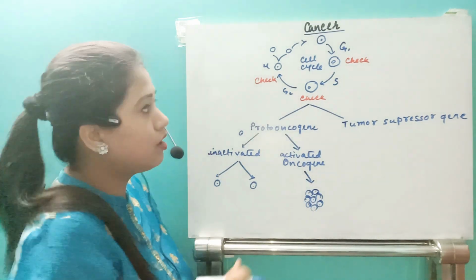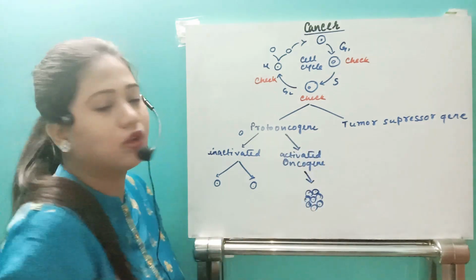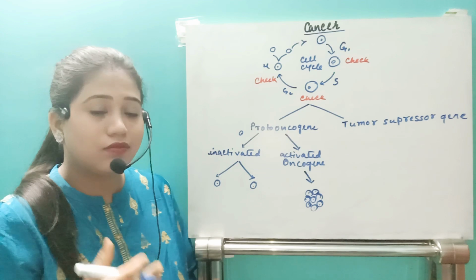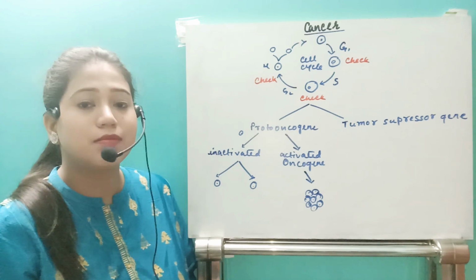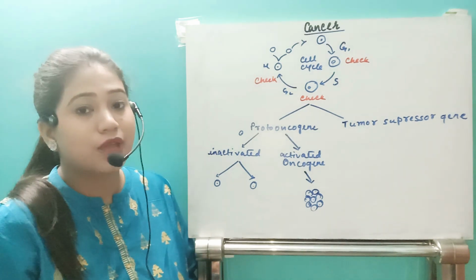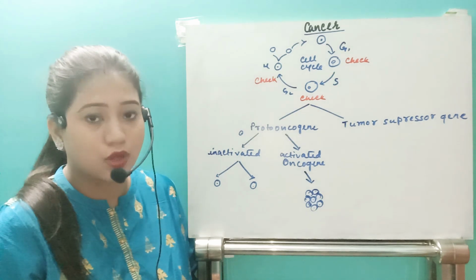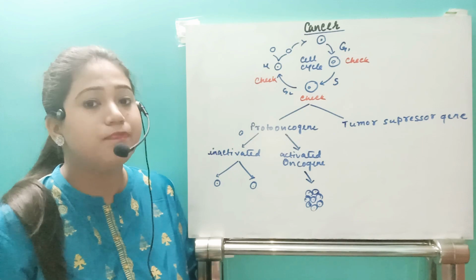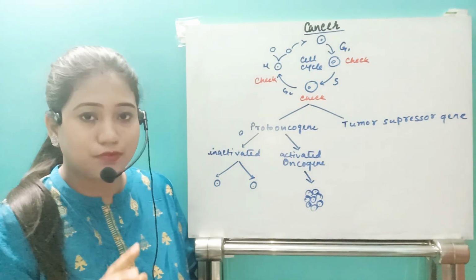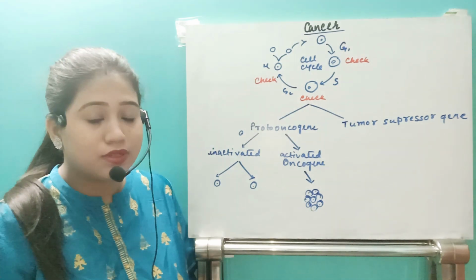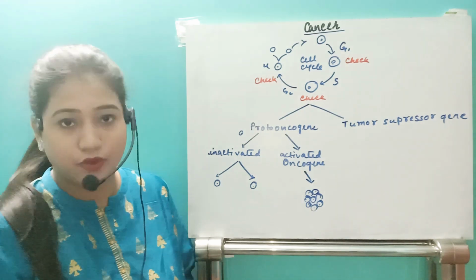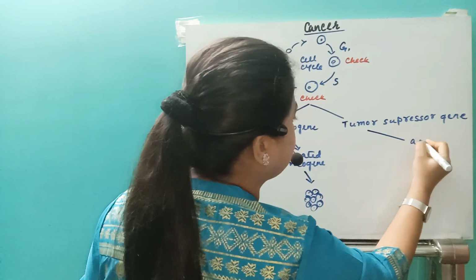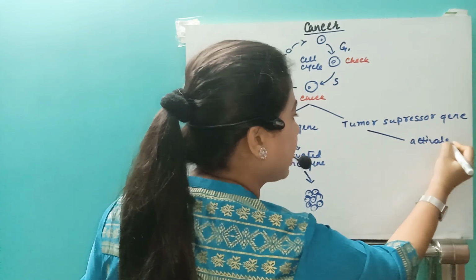Similarly, in our body we have a gene that is called the tumor suppressor gene. This is our immunological function: if some uncontrolled or abnormal division is going on, then that tumor suppressor gene will check that malfunctioned or abnormal cell division and kill that cell. So the tumor suppressor gene remains activated.